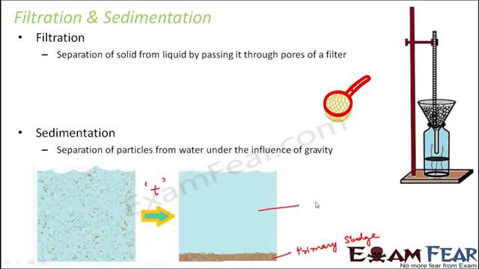And what is this part? This part is the supernatant, which is also known as effluent. Effluent is nothing but the supernatant liquid. So this supernatant liquid is the desirable part. So at the end of the entire primary treatment, what is the good thing that we get? We started with the sewage, which contained a lot of undesirable particles. Now at the end of primary treatment, what we receive is the effluent. This effluent is relatively dirt-free, relatively clearer. So now this effluent will undergo the entire secondary treatment process.